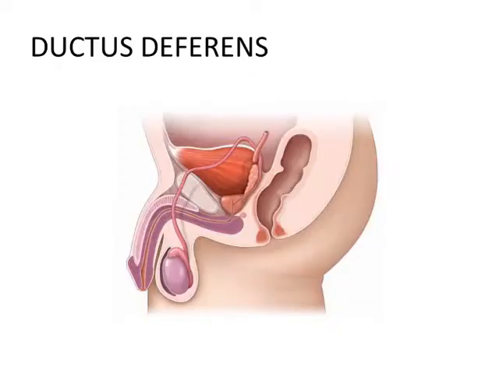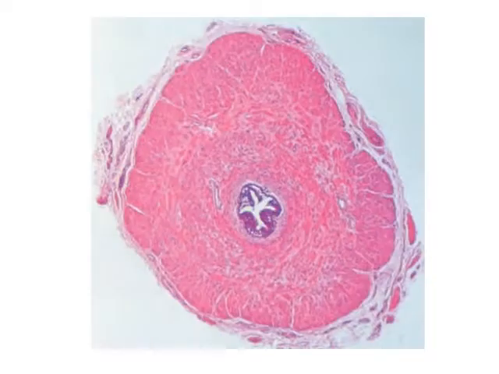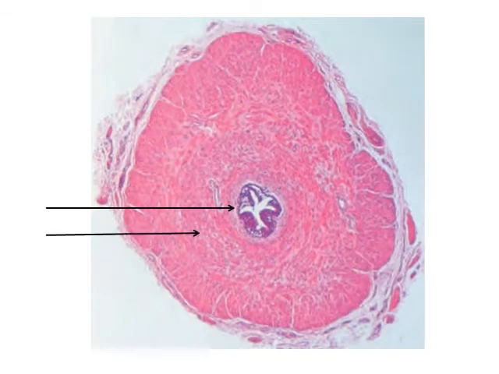Moving on to the ductus deferens or vas deferens. It is a thick-walled muscular tube extending from the epididymis to the ejaculatory duct. It has a terminal dilated part known as the ampulla. Its wall has three layers. Innermost is the mucosa, outer to it there is the muscular coat, and outer to it there is the adventitia.